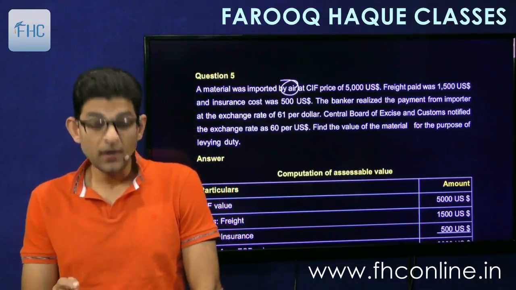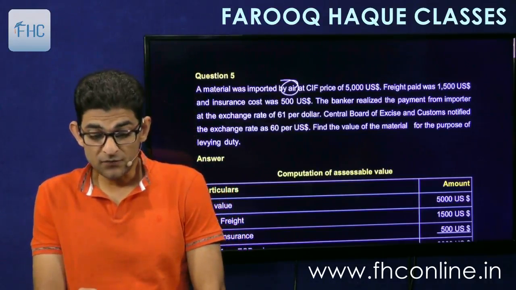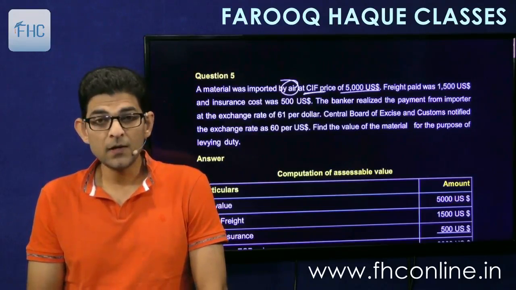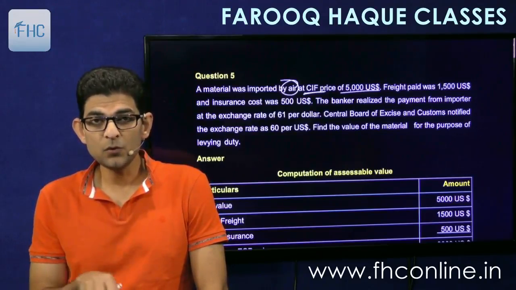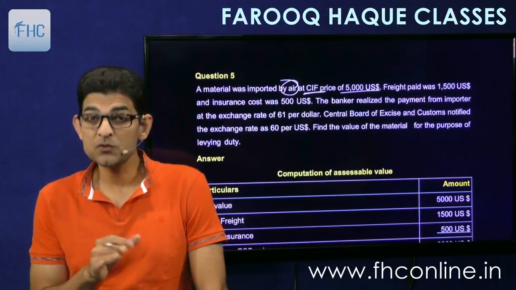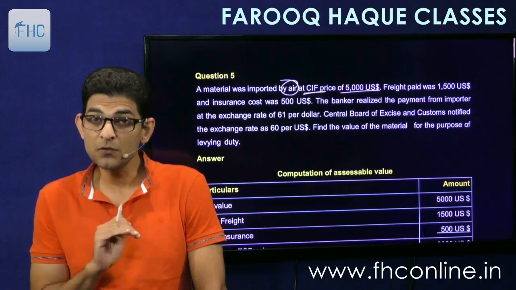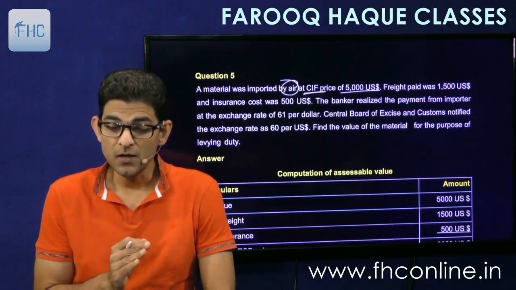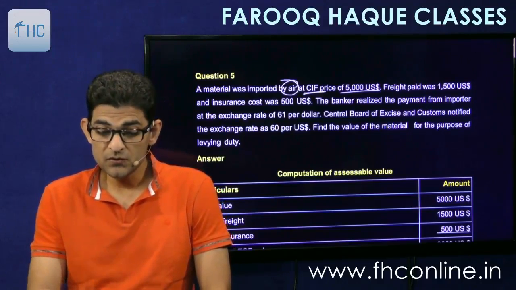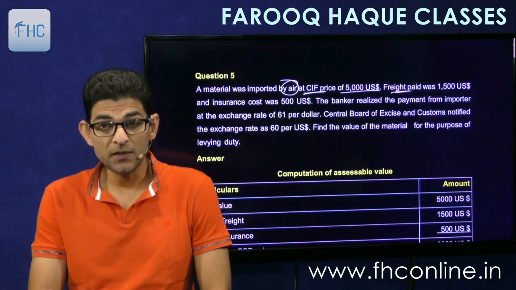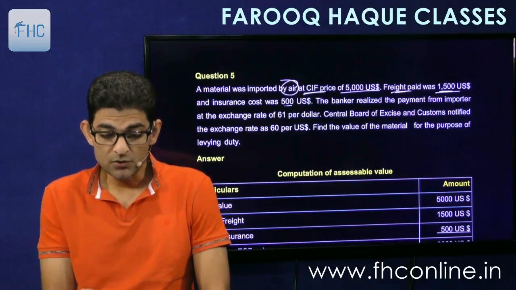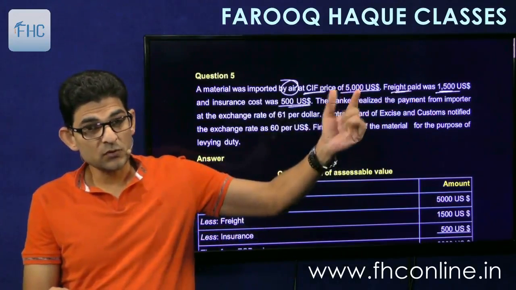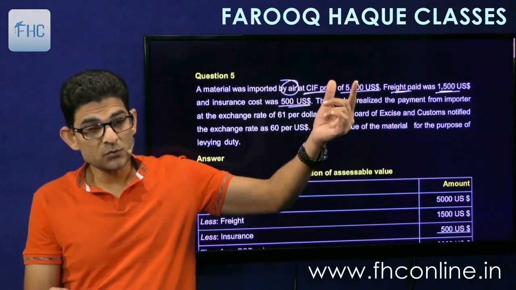So see what is given. A material was imported by air at CIF price of 5000 USD. So they have given CIF price. If CIF is given, and we know that we have to take 20% of FOB as maximum, we have to first find out the FOB. So you have to make a reverse calculation first. From CIF, we will reduce the actual freight that is paid, 1500 USD, and insurance of 500 USD. So we will reduce both of these from 5000 to get FOB. So FOB will be 3000 USD.